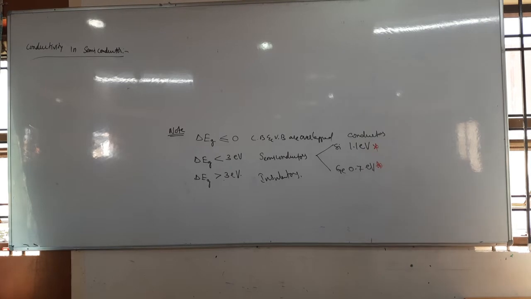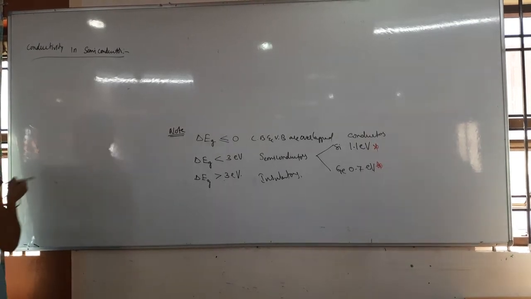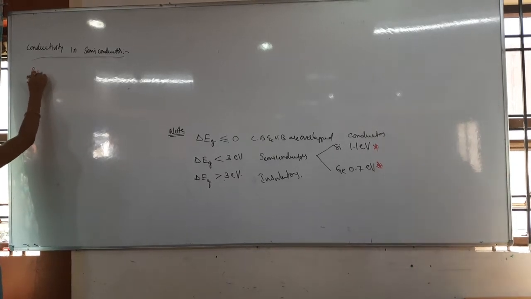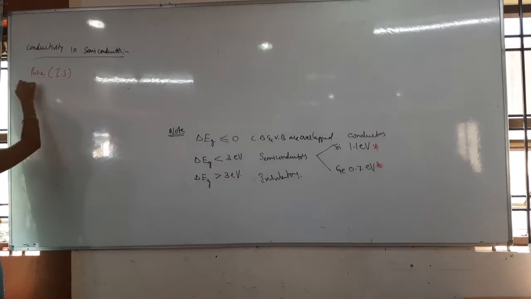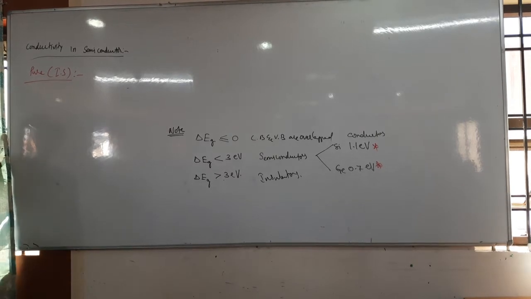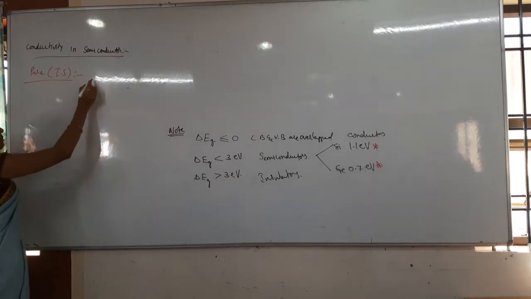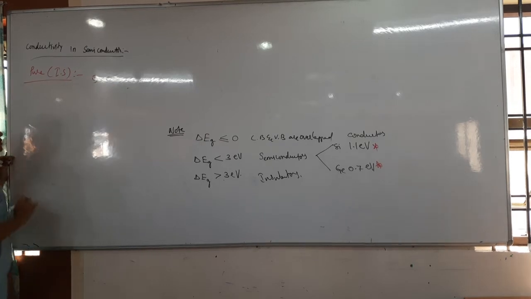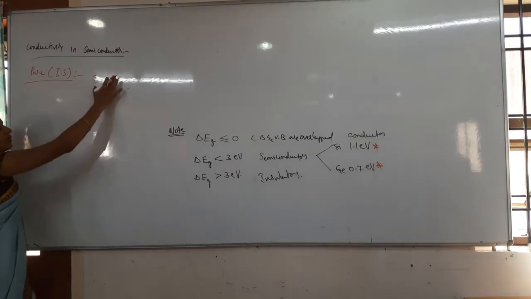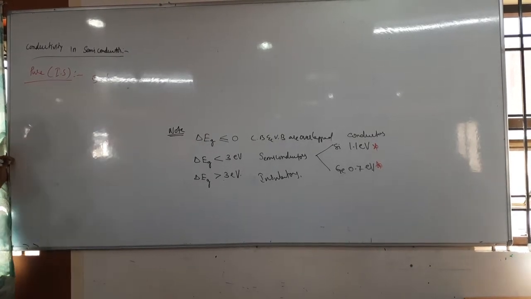Now, conductivity in semiconductors. First of all I will take a pure semiconductor. What is a pure semiconductor? Intrinsic semiconductor. In the intrinsic semiconductor, conduction will happen due to which one? Only electrons, only holes, or both? Both, due to electrons and holes. Now I will take electron as E and holes as H.